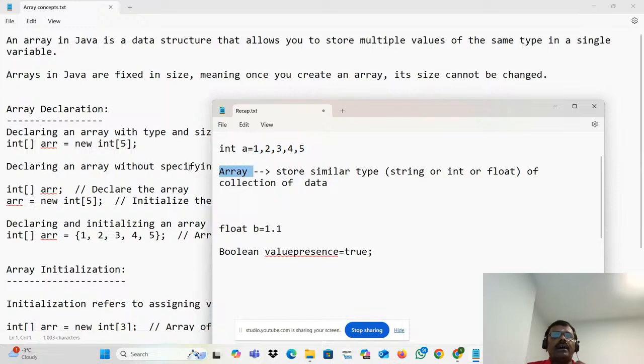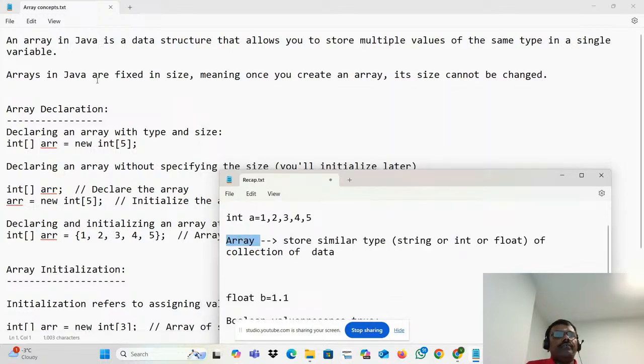That is nothing but array. In Java, the definition is, array is nothing but a data structure that allows you to store multiple values of the same type in a single variable.